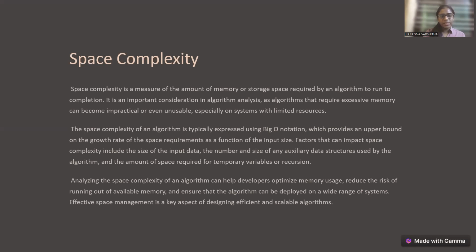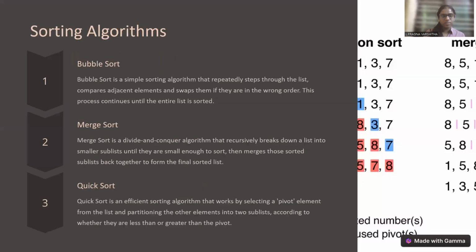So factors that can impact space complexity include the size of the input data, the number and size of any auxiliary data structures used by the algorithm, and the amount of space required for temporary variables or recursion. Analyzing the space complexity of an algorithm can help developers optimize memory usage, reduce the risk of running out of available memory, and ensure that the algorithm can be deployed on a wide range of systems.